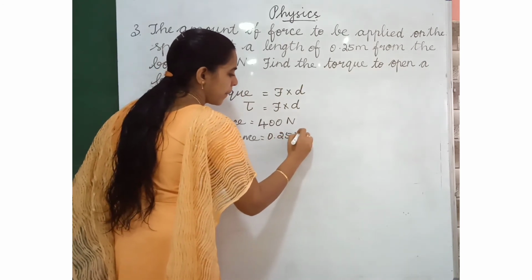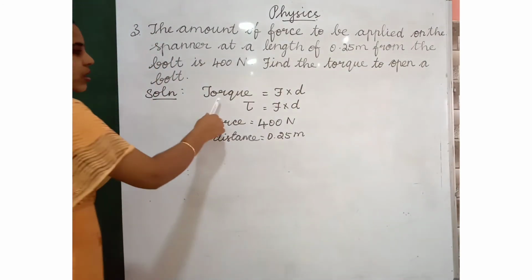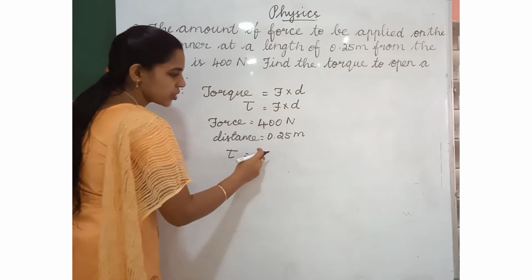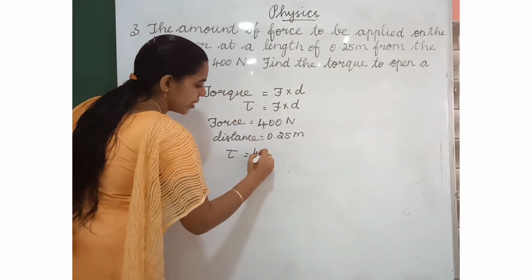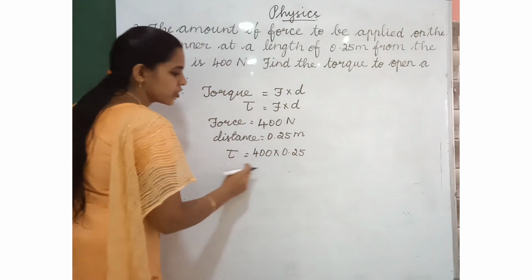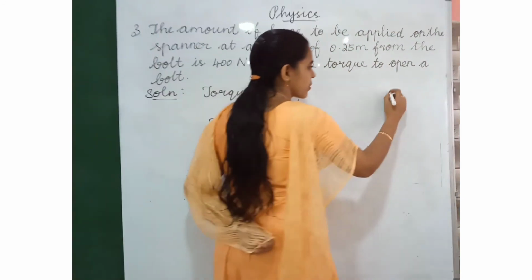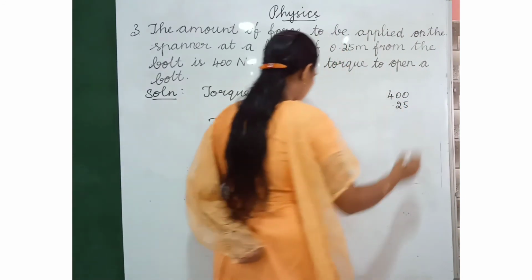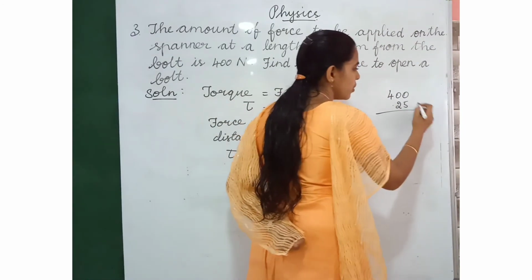What we have to do? Torque is equal to F into D. So we have to substitute these values. 400 into 0.25. We have to multiply these numbers. 400 and 0.25. Let me multiply now.